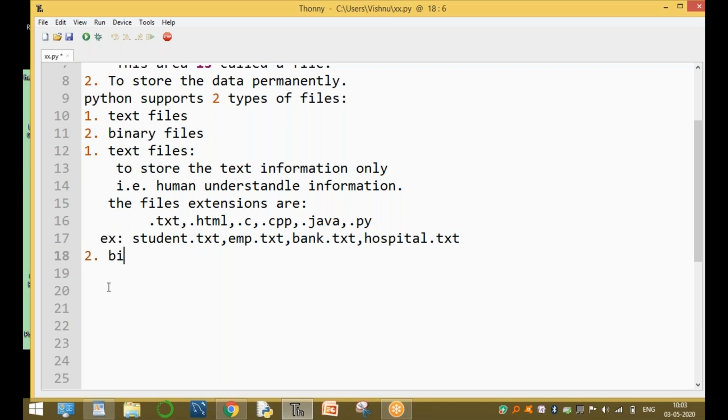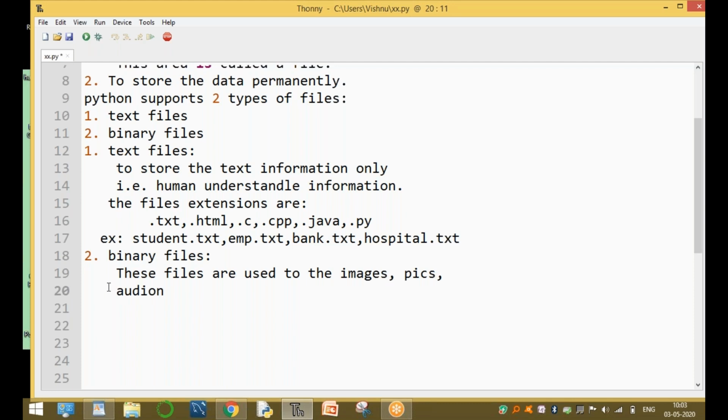Now the second one is the binary file, and it is a very important file type nowadays. These files are used to store images, pics, audio and video information.